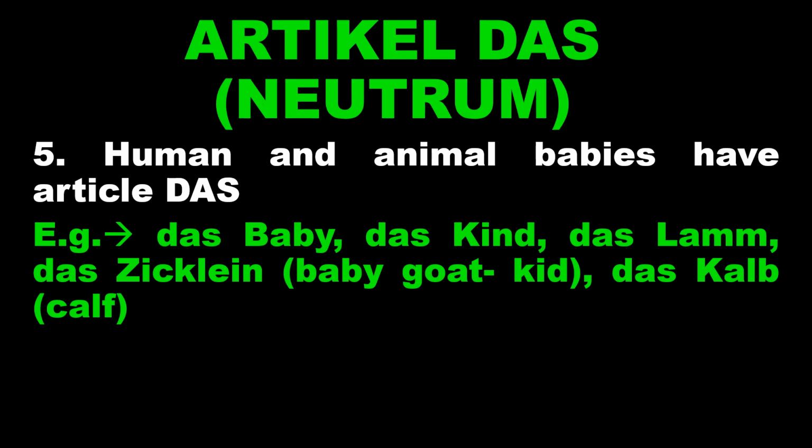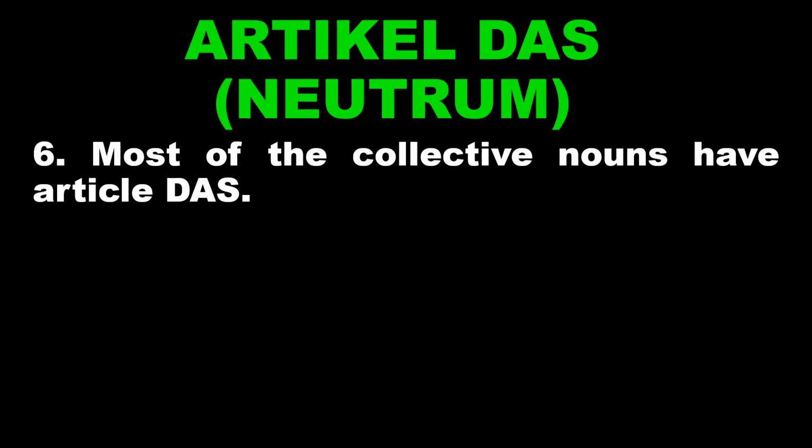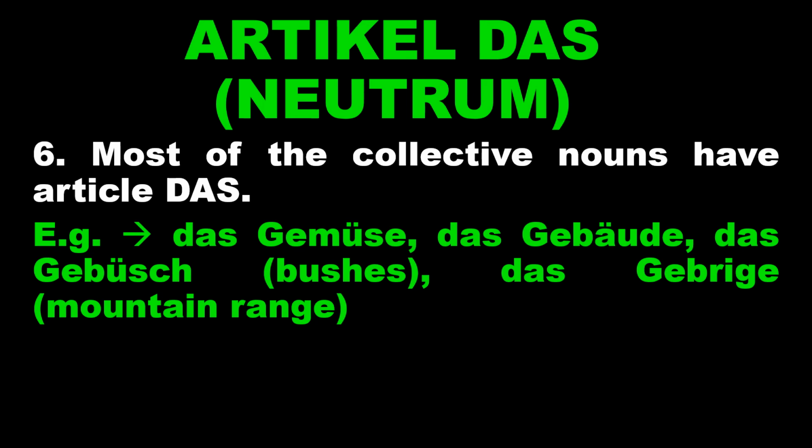Let's go ahead. Now, most of the collective nouns have the article das. For example, zum Beispiel, das Gemüse, vegetables, das Gebäude, buildings, das Gebüsch, bushes, das Gebirge, which means mountain range. So these kinds of collective nouns, most of them, have the article das. Let's go ahead.